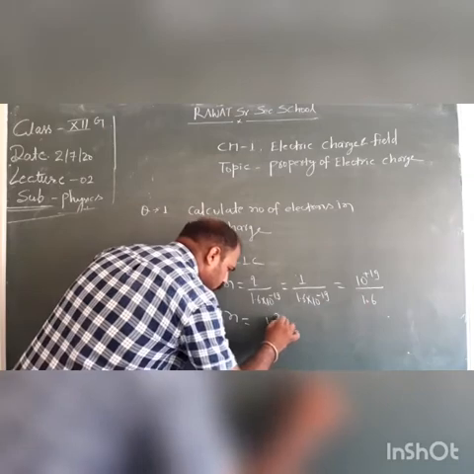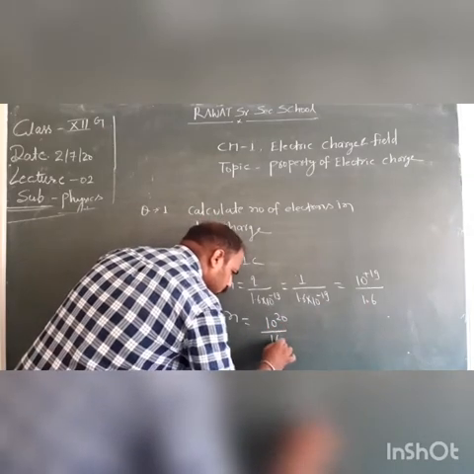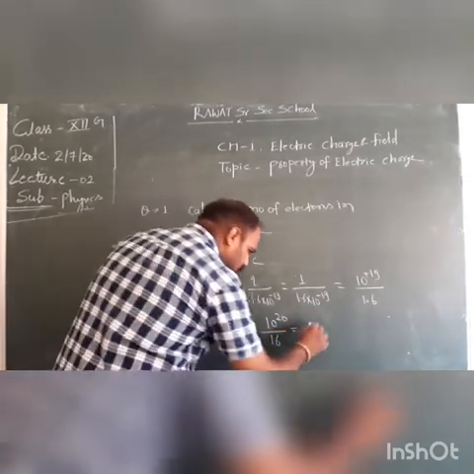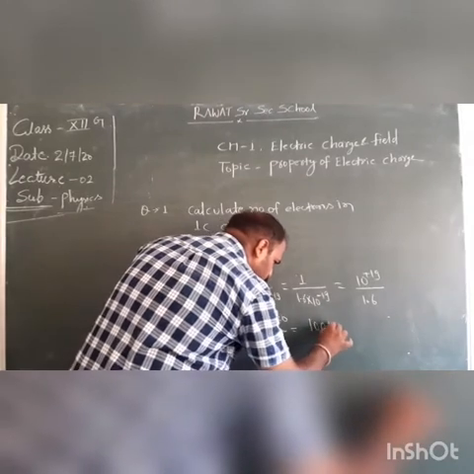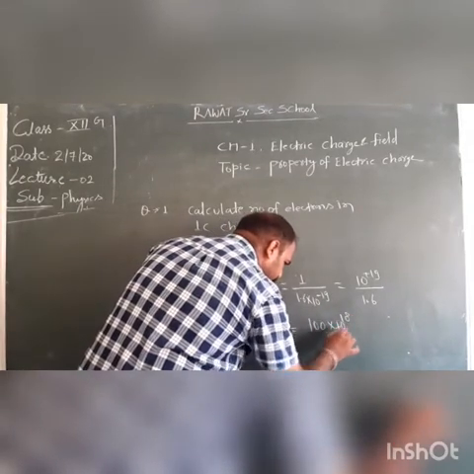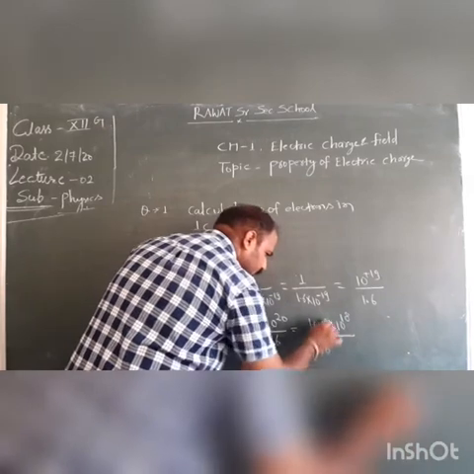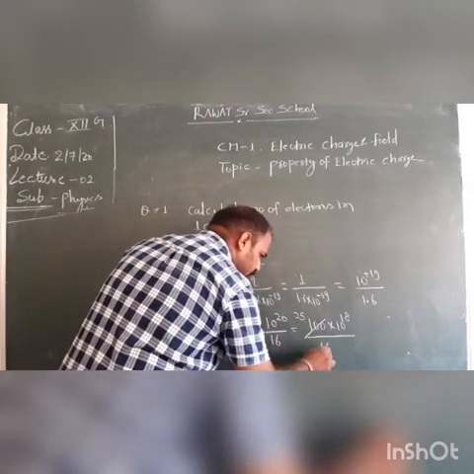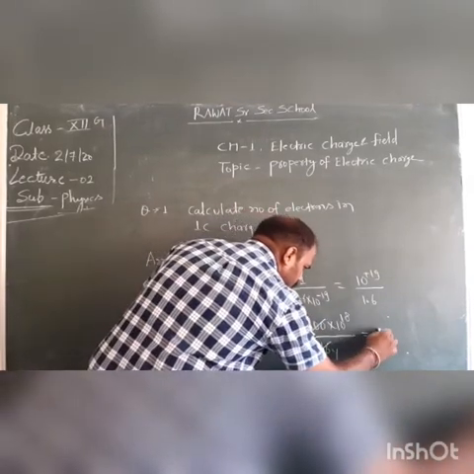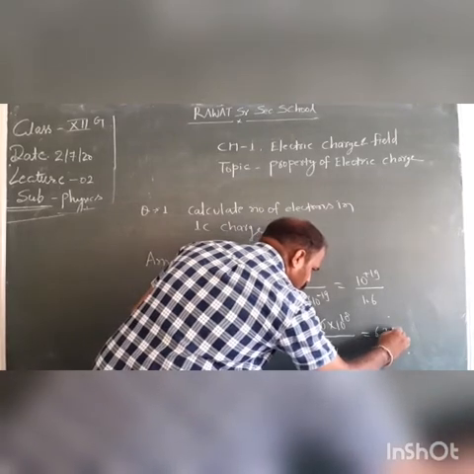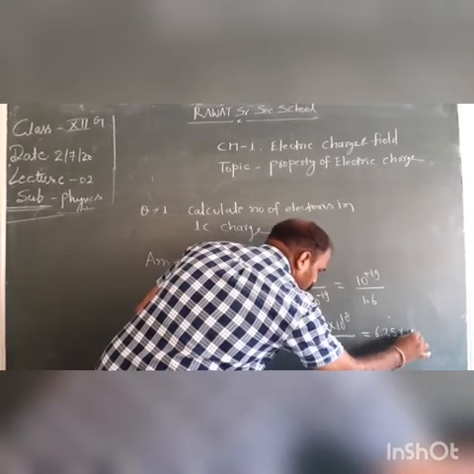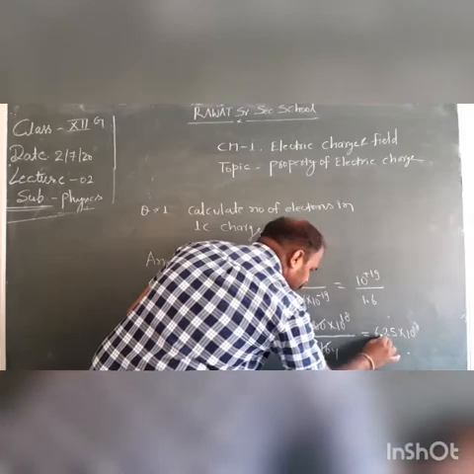By taking 10 to the power minus 19 into the numerator, the sign becomes plus, and if we remove the decimal, we get 10 to the power 20 upon 16. We can write 10 to the power 20 as 100 into 10 to the power 18 upon 16. So this is 25 upon 4. By solving it, we get 6.25 times 10 to the power 18. Very important.